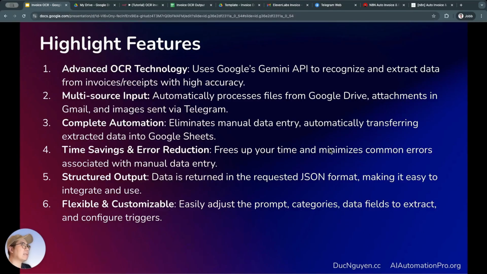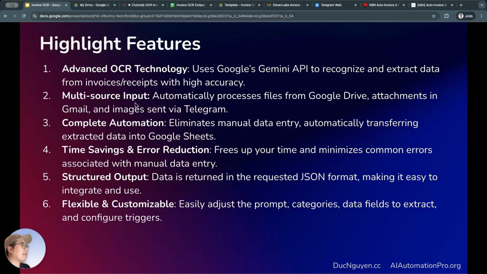Okay, next, here I have a slide about the standout features of my Auto Invoice OCR system. The first special feature is the use of OCR technology. Here, it uses an API, specifically Google's Gemini API, to recognize and extract data from invoices and receipts with relatively high accuracy.